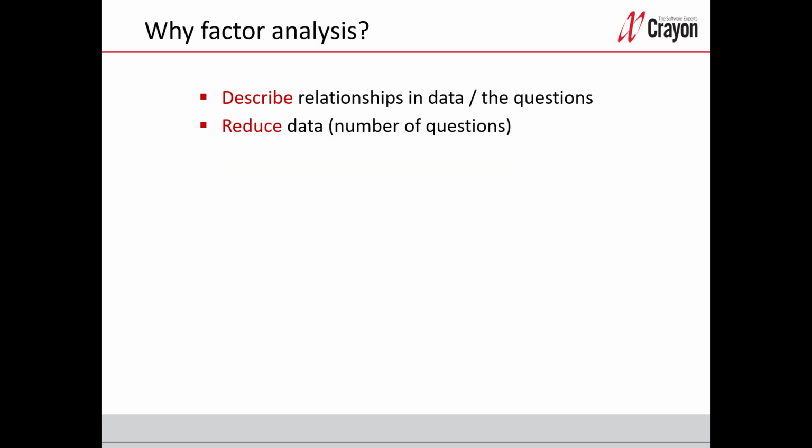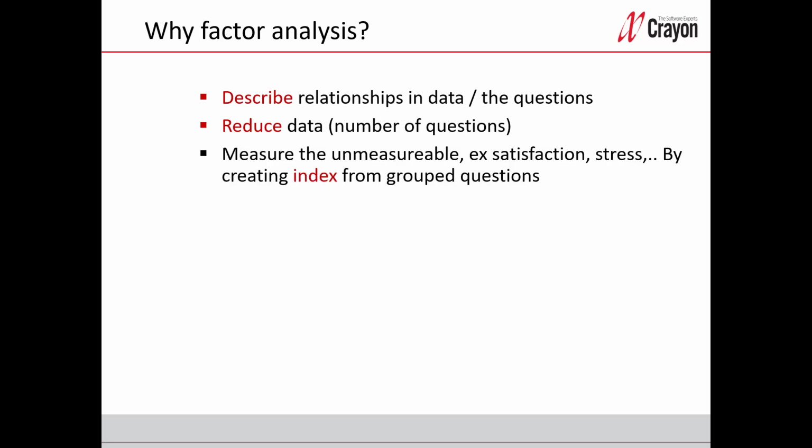Then, this method is for many people a way to reduce data, I mean the variables or questions. If your goal is to do a shorter questionnaire, and 5 questions belong to the same factor because they are highly correlated to each other, why should you use all 5 questions next time you do a questionnaire? Just choose 1 or 2 to get better quality in the responses. But if you rather want to measure the unmeasurable, then you should keep the variables, or at least the 3 most important variables per group, so you can catch complex information, like satisfaction. And one way is to create an index from questions in a group. Then we can catch the unmeasurable.